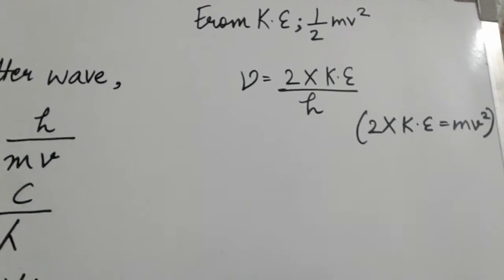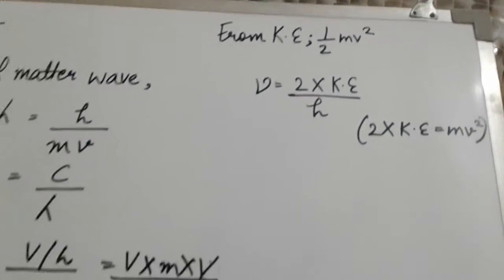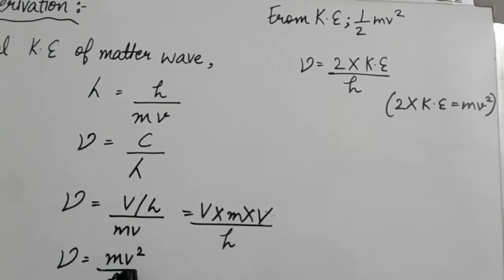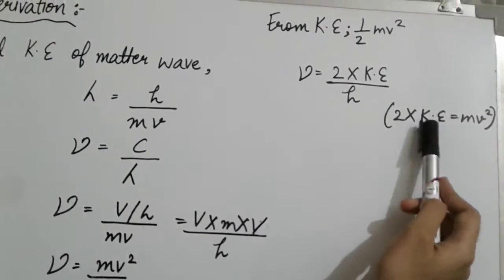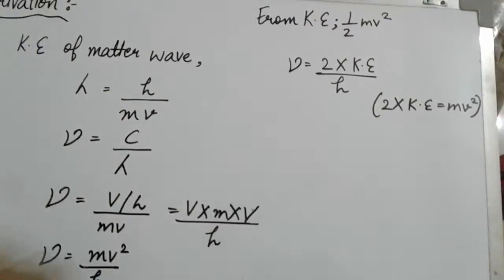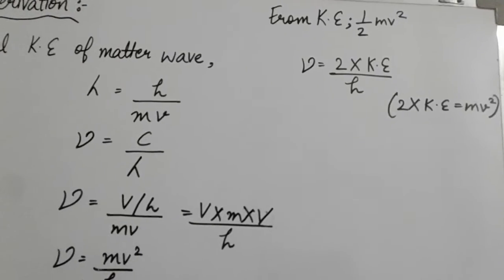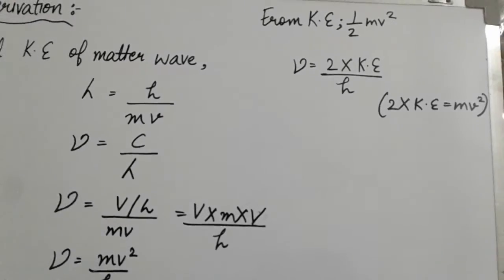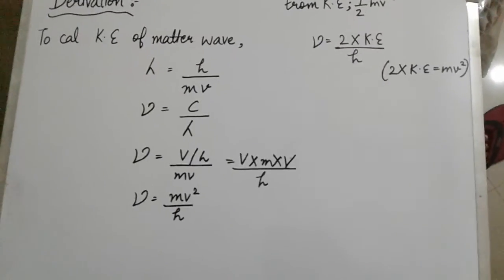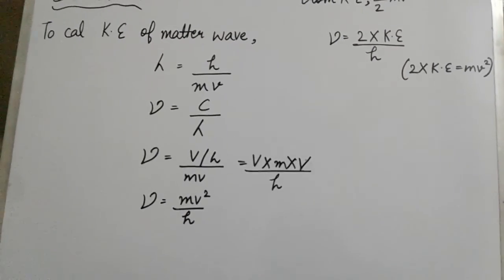We know that kinetic energy is equal to half mv square, so 2 into kinetic energy is equal to mv square. We will put 2 into kinetic energy in place of mv square in this equation and we will get that nu is equal to 2 into kinetic energy upon h. Hence we derived the calculation for the kinetic energy of a matter wave.